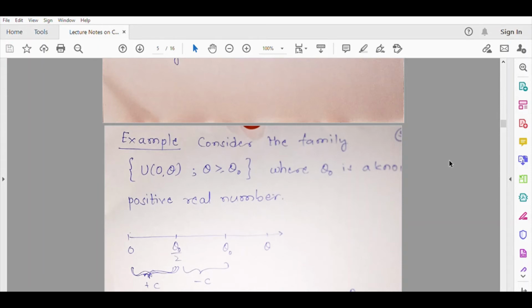What is the condition? When you say that a family is complete, you take a function of the statistic or the random variable involved in the discussion, and you say that expectation of that function being 0 implies that the function itself is 0. This is the condition to establish completeness. Now suppose you are dealing here with x, and x follows uniform (0, theta) and theta is greater than or equal to theta naught.